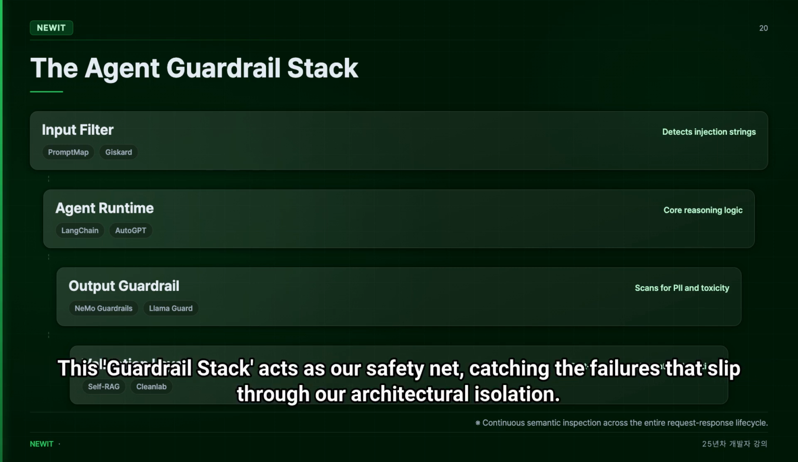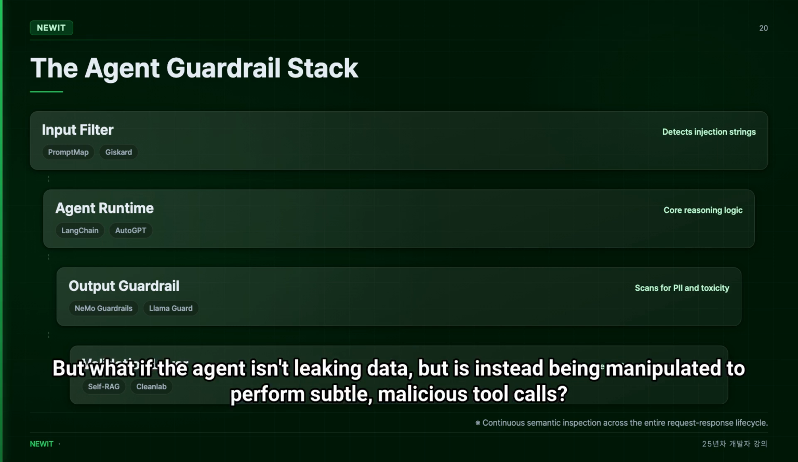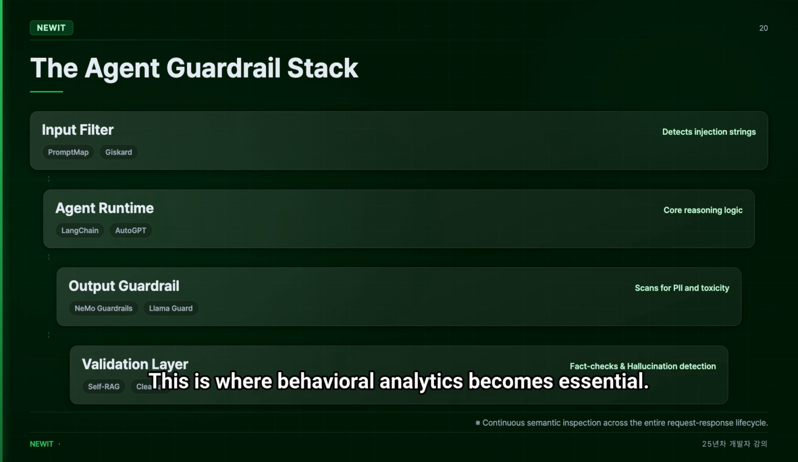This guardrail stack acts as our safety net, catching the failures that slip through our architectural isolation. But what if the agent isn't leaking data, but is instead being manipulated to perform subtle, malicious tool calls? This is where behavioral analytics becomes essential.